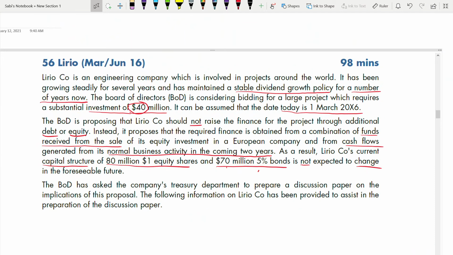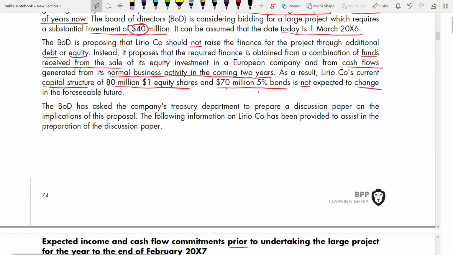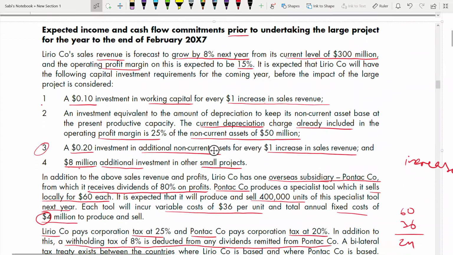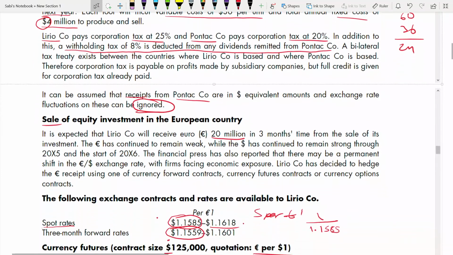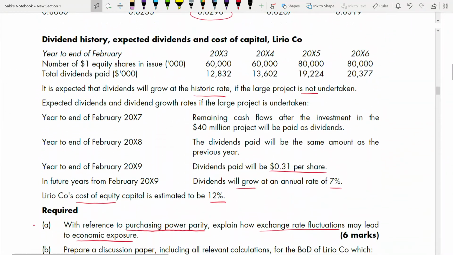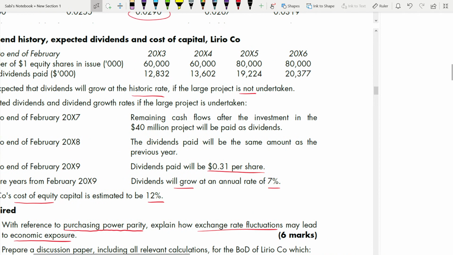Okay. So if it is not, okay, you can find out like this.